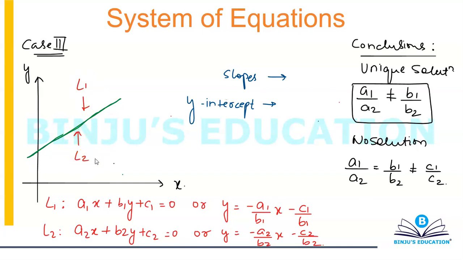Now the two lines are overlapping each other. Can I say I'm going to have infinite points lying on both the lines, and I'm going to have infinite points satisfying the equation of both the lines, right? Therefore, this condition is known as infinite solutions.